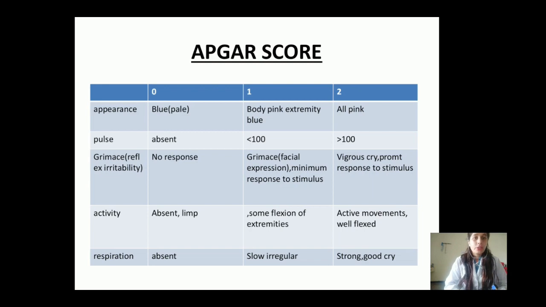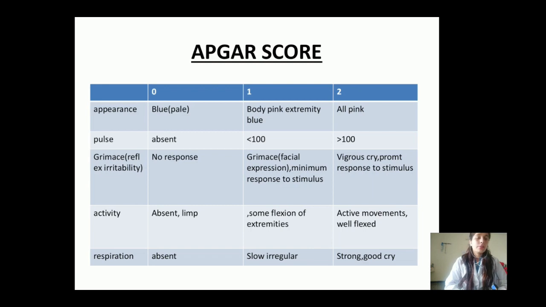In appearance, generally we are checking the color of the child. We will check the color of the body and extremities of the child. Basically a healthy child should have a pinkish body, means the whole body of a healthy child soon after birth should be pink. But if the whole body of the child is blue, in that condition we will give 0 marking on the appearance of the child.